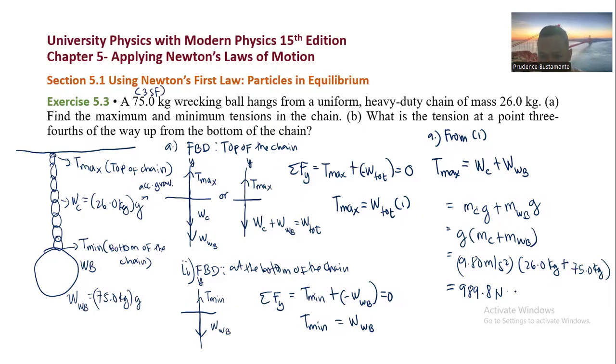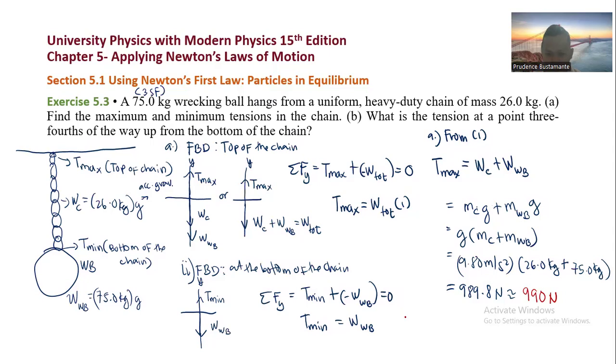We need to convert this into three significant figures as our final answer. This is the rule in operations involving significant figures, so our final answer must be in three significant figures. So this becomes 990 Newtons.